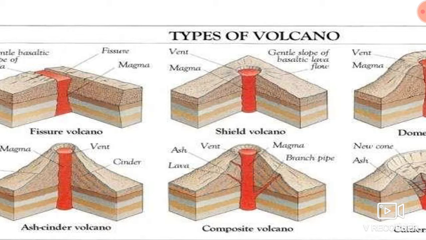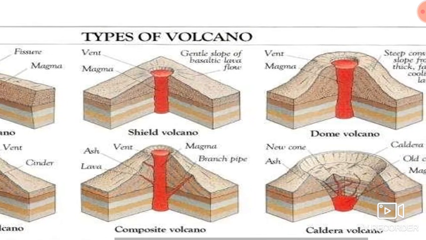Every gentle slope says that the lava is more fluid, so it spreads very silently. It doesn't erupt violently, as in the case of some other volcanoes.